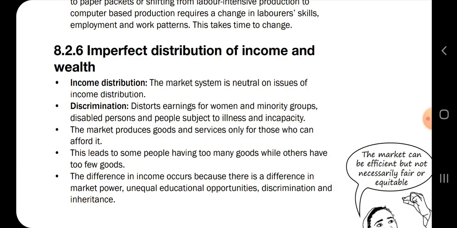But imperfect distribution of income is the opposite of that. When income is not distributed, where the richer are getting richer and the poor are getting poorer, we are not empowering the poor, at least to have like a middle class. Okay? We are not. It's where there is a huge gap between the rich and the poor. So it's imperfect distribution of income and wealth.